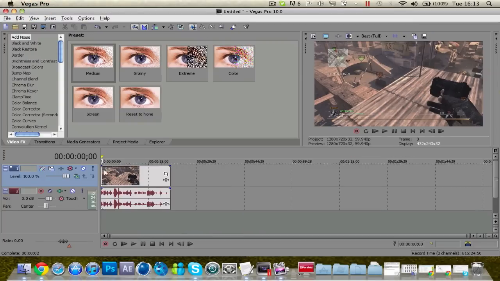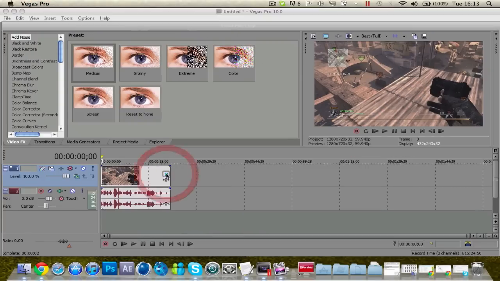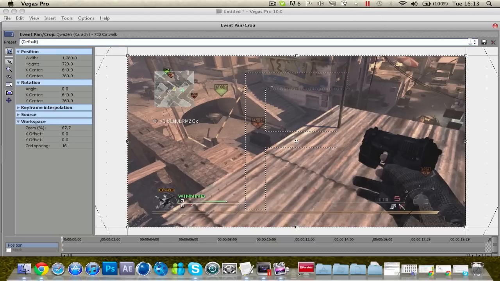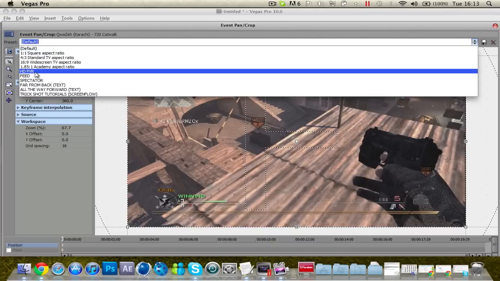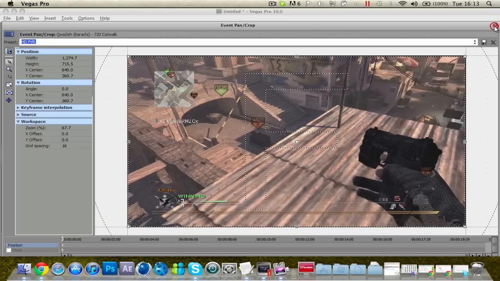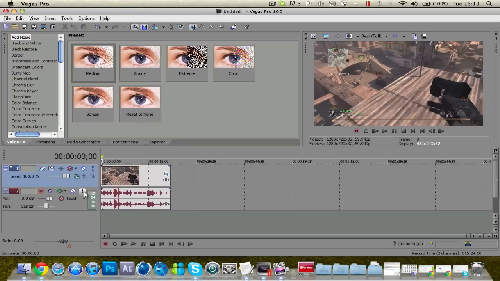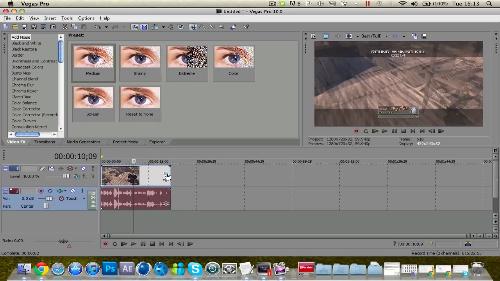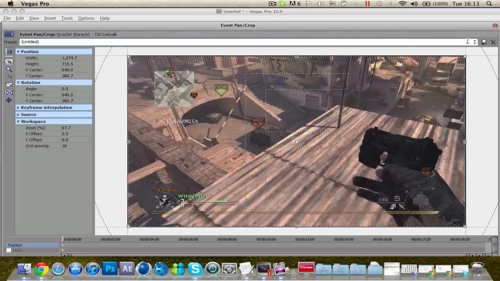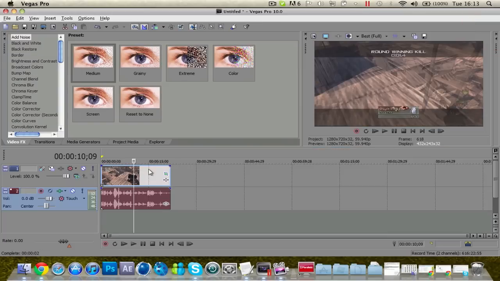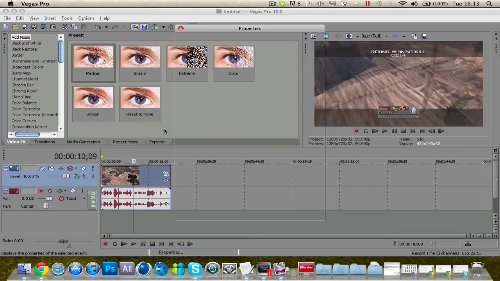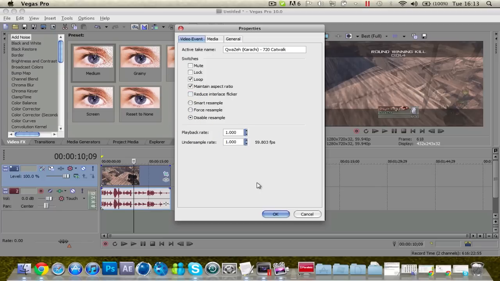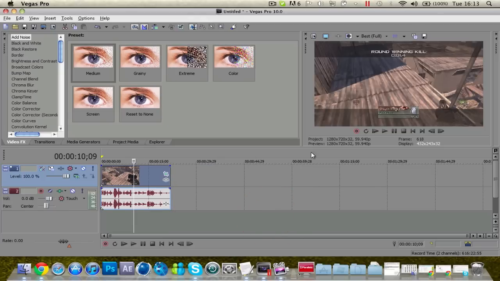First of all, you obviously want to insert the clip that you want to use. I'm just going to quickly add my crop to it. That should crop in a sec. Alright, okay, it hasn't for some reason. Now I'm going to right click it, properties, disable resample and untick maintain aspect ratio. You don't have to do that, I'm just doing it to remove the black lines and spread it out a bit.